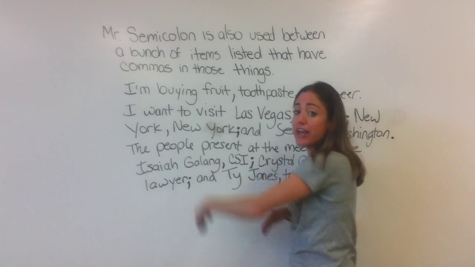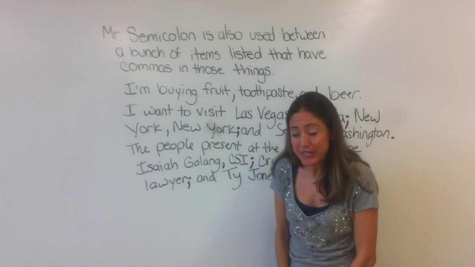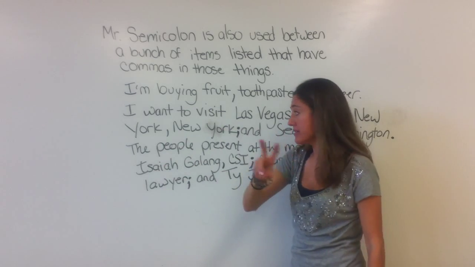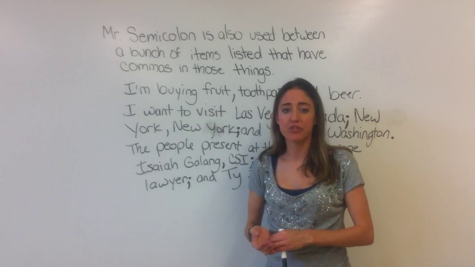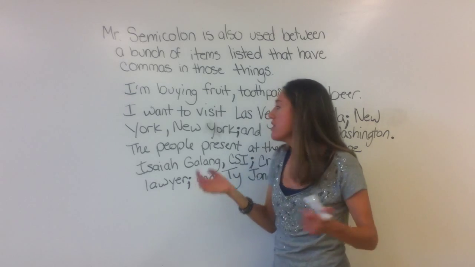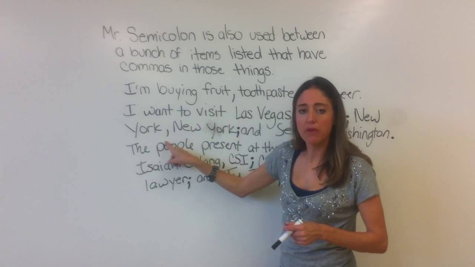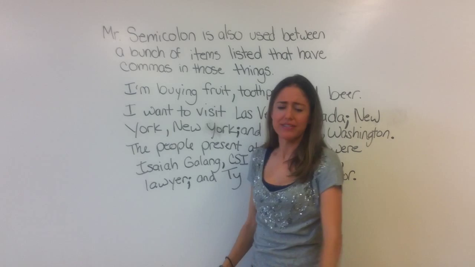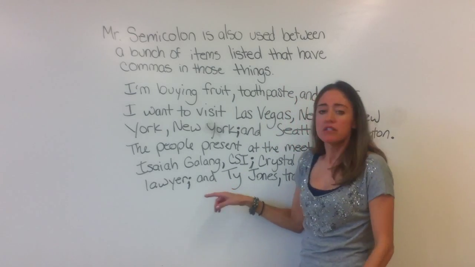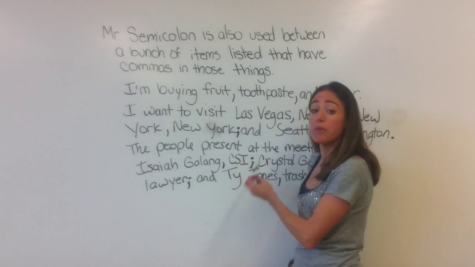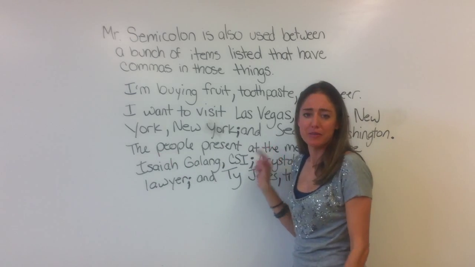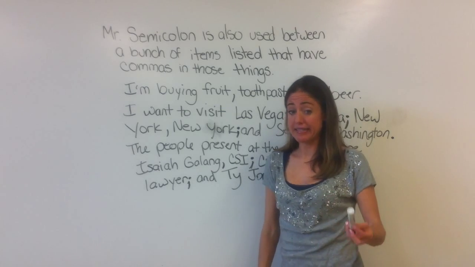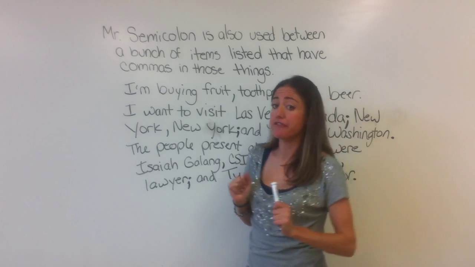Your job to make sure that you understand this and make sure I know you understand it, if you are my student, you must write one more sentence each following the pattern of these two sentences. One where you're going to list cities and states. You can list at least 3, you can list more if you want, but follow this pattern, comma between the city and state and end the item with a semicolon. Do not say I want to visit. Come up with your own reason to list cities and states. Second one, talk about people and their job titles using commas and semicolons. And do not say the people present at the meeting were. Come up with your own reason for people and their job titles to be listed in a sentence. 2 total sentences, that's it, and you're done for the day. Okay?